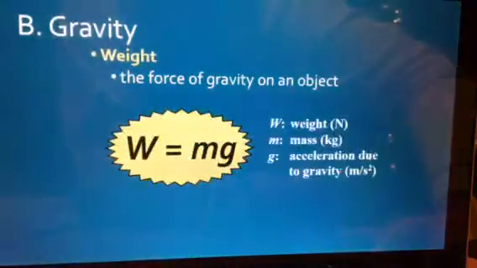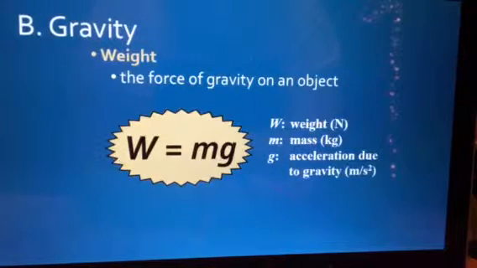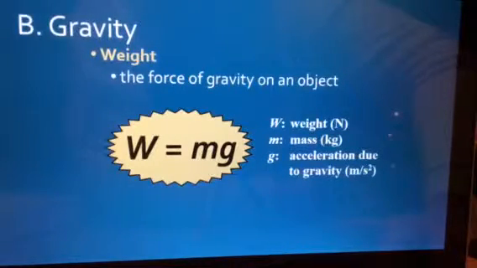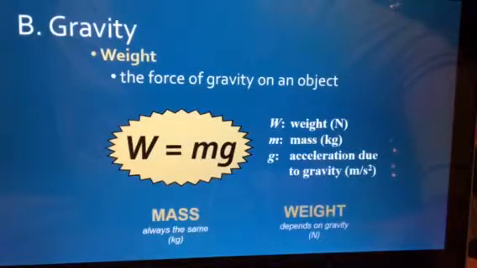So you can write this equation onto your chart as well. Weight is equal to mass times acceleration. Well, weight's a force, so really it's Newton's second law. Now, when we use our scales to measure mass, they're actually taking out gravity. When you step on a scale and you're measuring pounds, that's actually taking gravity into account as well. So you have to be careful about that. Weight and mass are not the same thing. Weight is your mass times your gravity. Now remember, acceleration due to gravity is 9.81 meters per second squared.